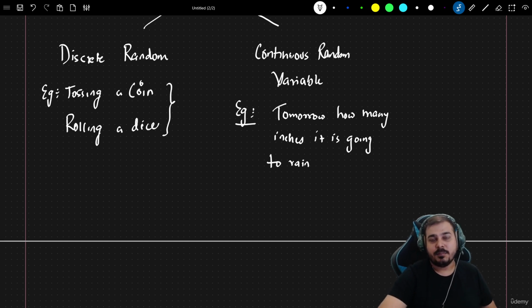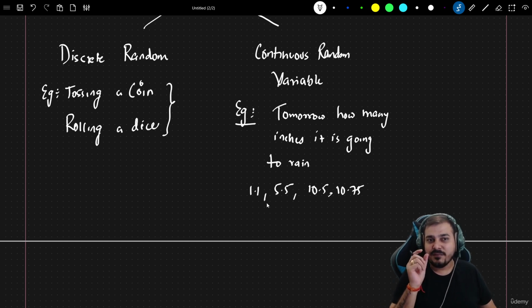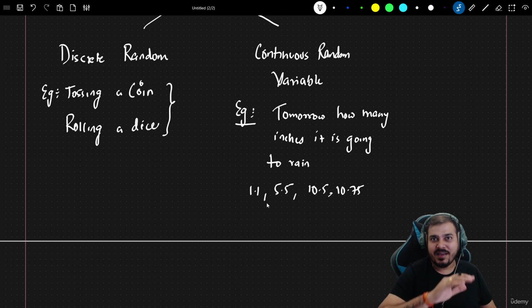Because out of this particular process, tomorrow it can rain around 1.1 inches, it can rain around 5.5 inches, it can rain around 10.5 inches, it can rain around 10.75 inches. So there is no such specific value. It can have any value. Let it be a whole number, let it be a fraction, let it be anything, and it can be infinite also. Obviously it will start from 0. Okay, because negative values cannot be assigned to this kind of process because it will be of no use.